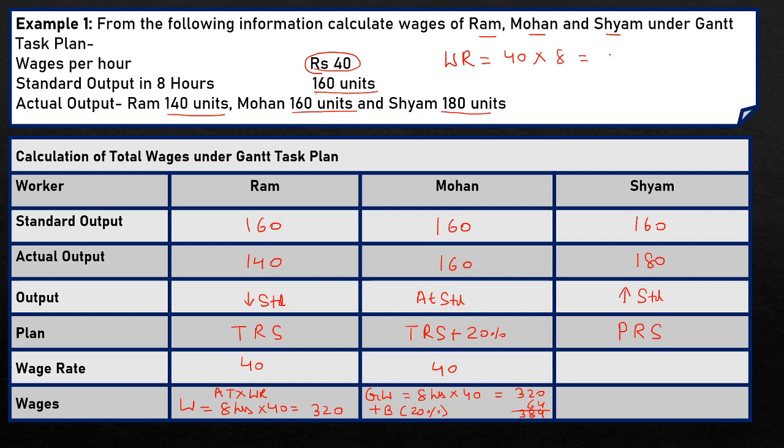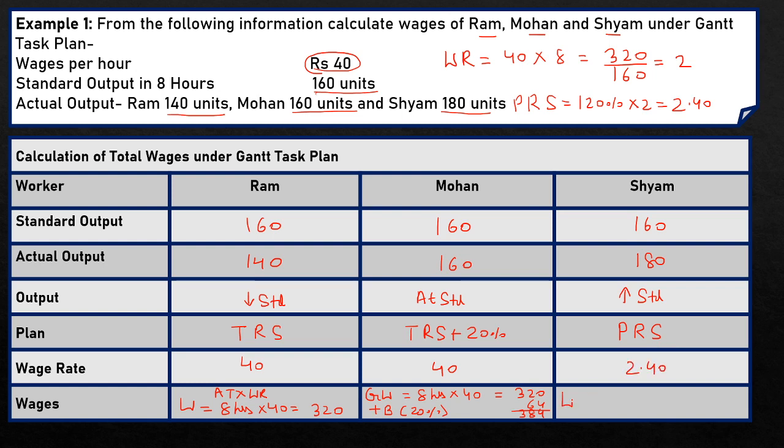So his wages per day is 320 rupees, and the standard output fixed by the company per day is 160 units. So wage rate per unit here, with the help of this data, is 2 rupees. When the piece rate system is followed, the worker is rewarded with 120% of wage rate per unit. So 120% of 2 rupees is 2.40 per unit. So his wage rate is 2.40.